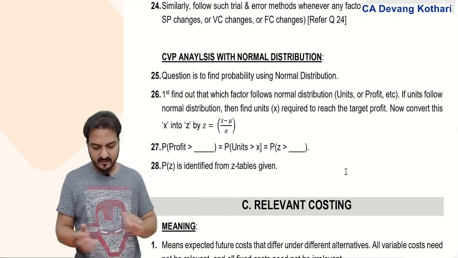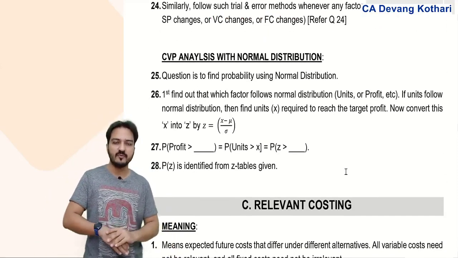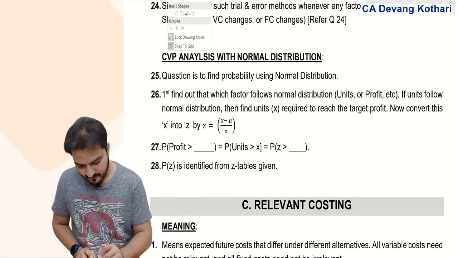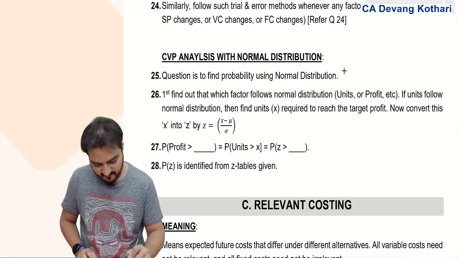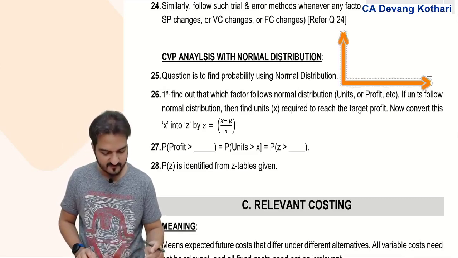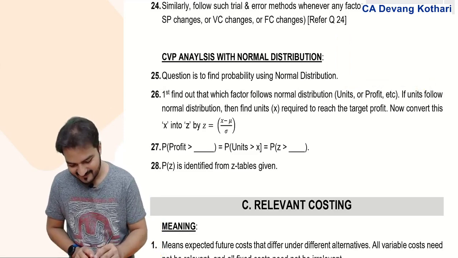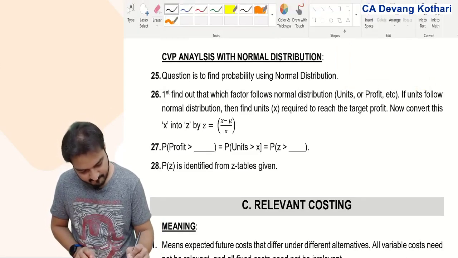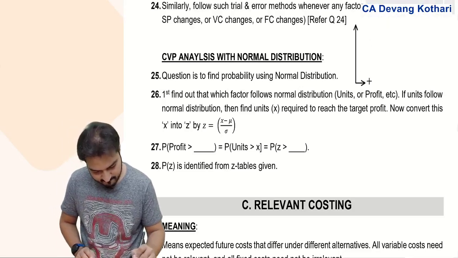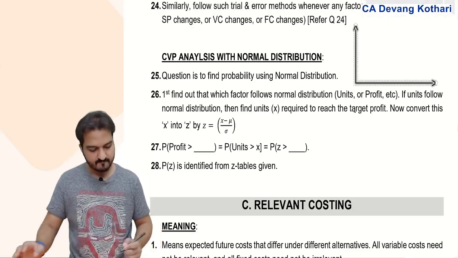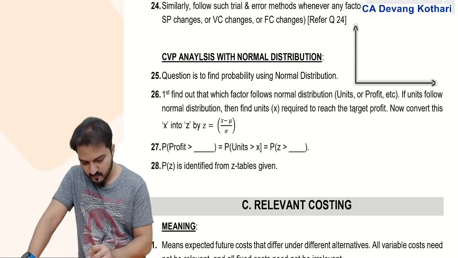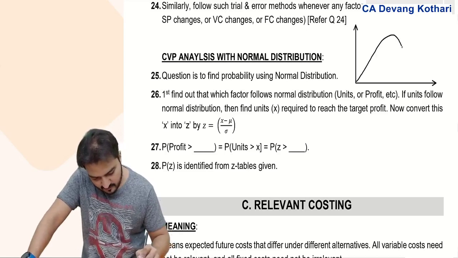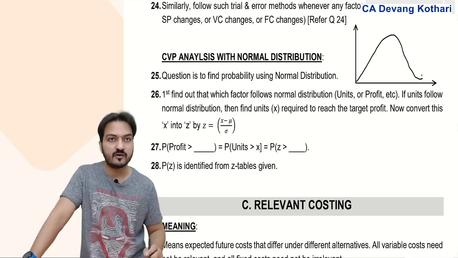Next, you had one last part here regarding CVP analysis with normal distribution. Normal distribution, if you remember, we had learnt a graph like this. We had done a graph like this where we called this the normal curve.